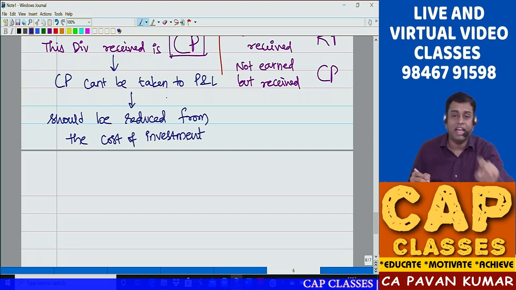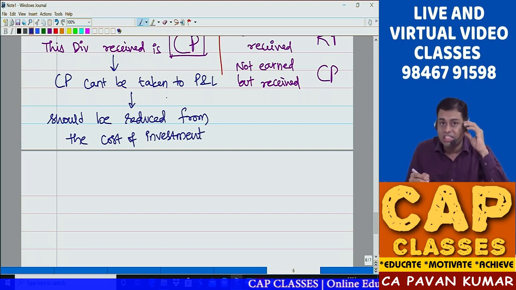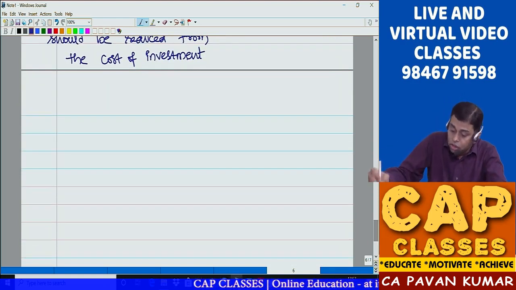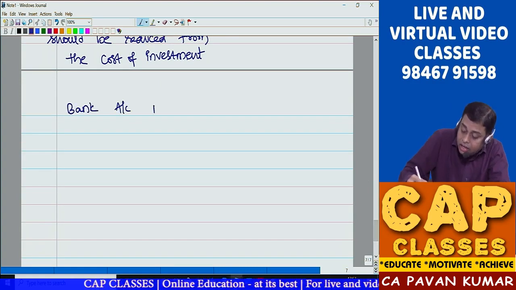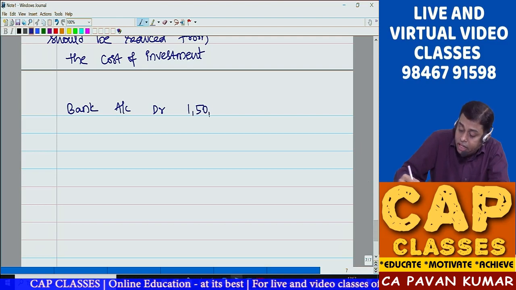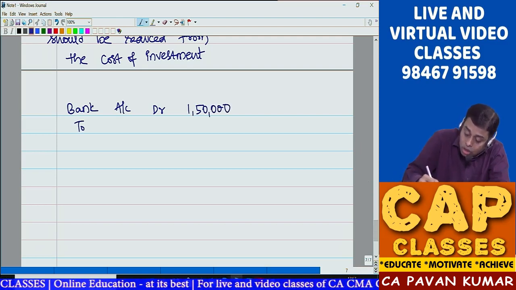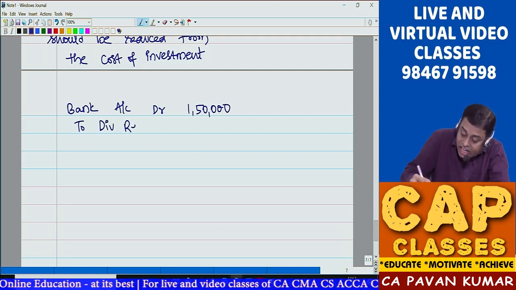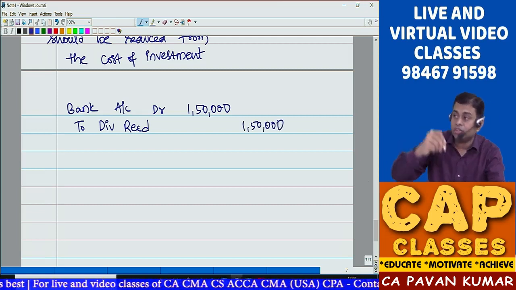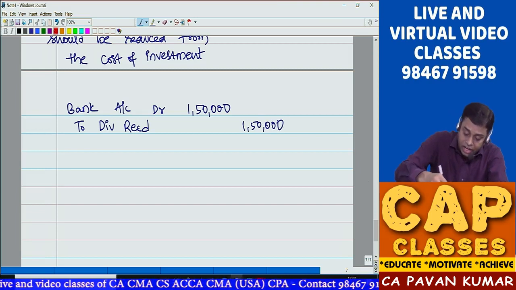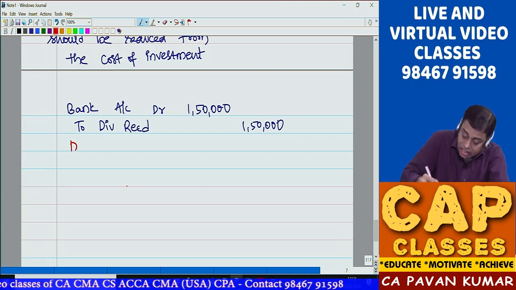So in this case, this 1,50,000 rupees, you will write bank account debit 1,50,000 to dividends received. You can't write dividend income. Dividends received 1,50,000. But because it is capital profit, the second journal entry is very interesting.